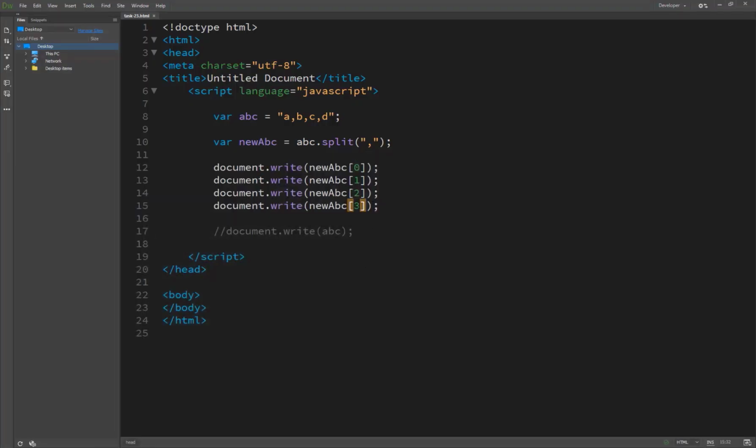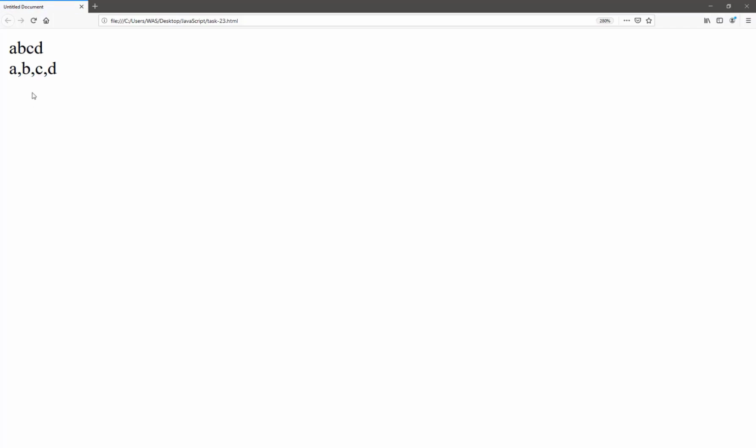If I delete or comment this out, you can see these are all substrings in a single value, but we are splitting by separating at the comma, and these are now the substrings. That's why they are printed on our screen by using the indexes. Before this, if I write a plus sign and break a line with BR, I will show you how it looks.